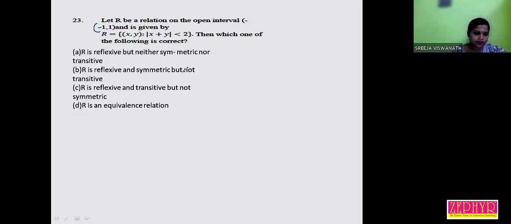First, we can check the reflexivity. If mod x plus x is less than 2, then it is reflexive; we have to check whether (x, x) belongs to R or not. Mod x plus x is equal to mod 2x. Is mod 2x less than 2 or not?